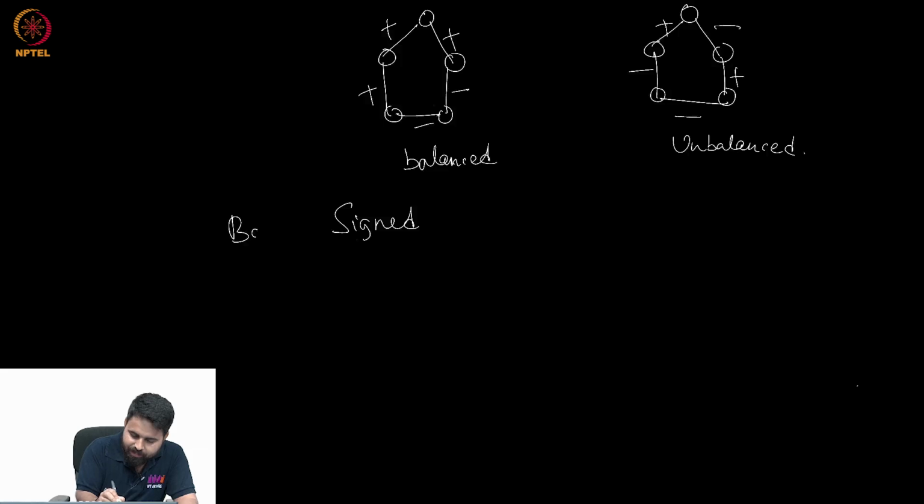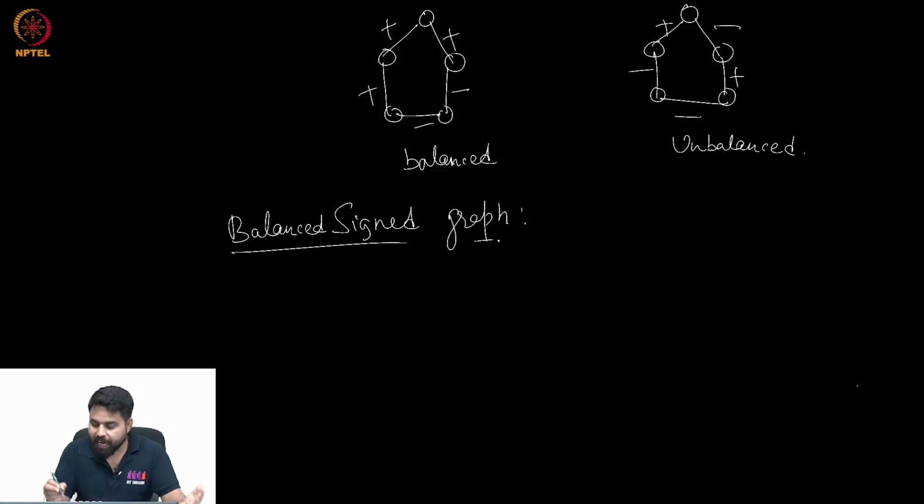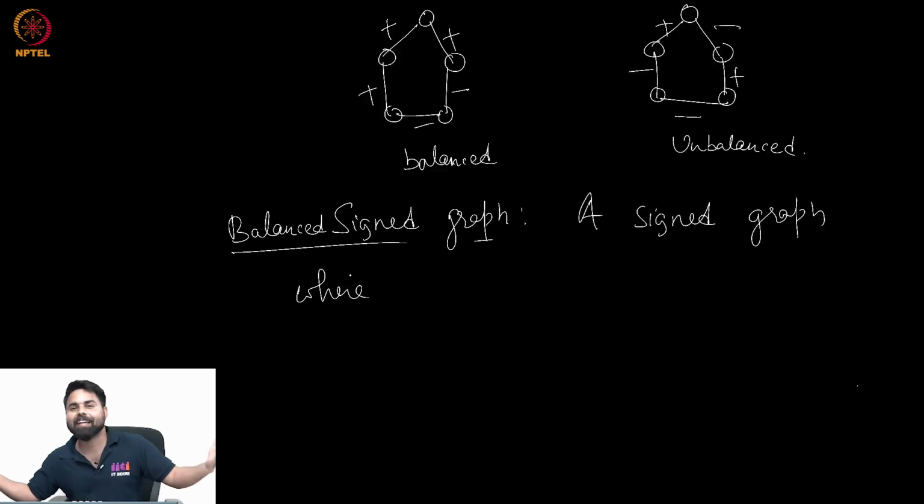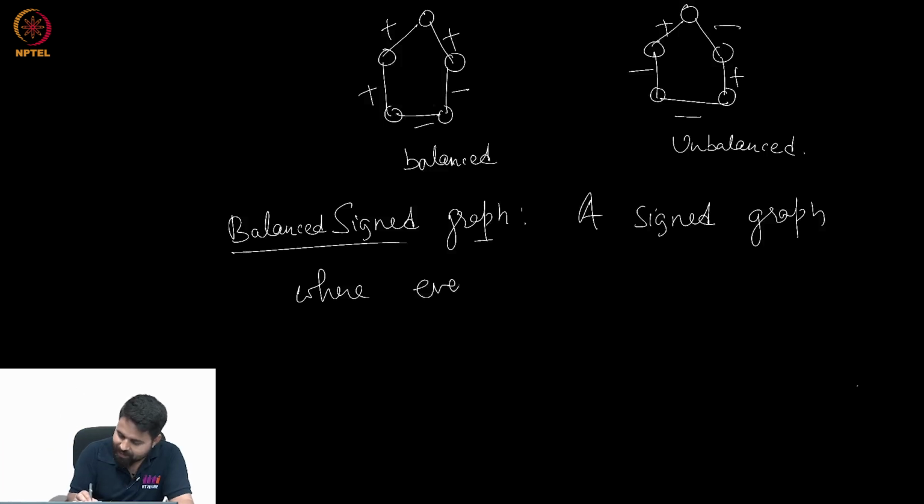A balanced signed graph is a signed graph where every cycle is balanced.